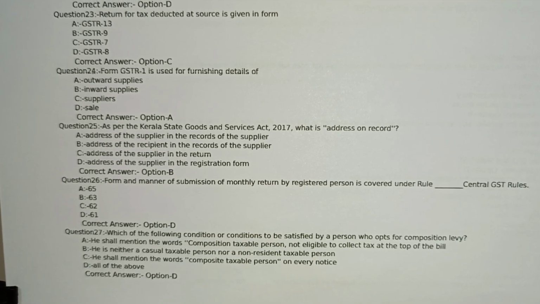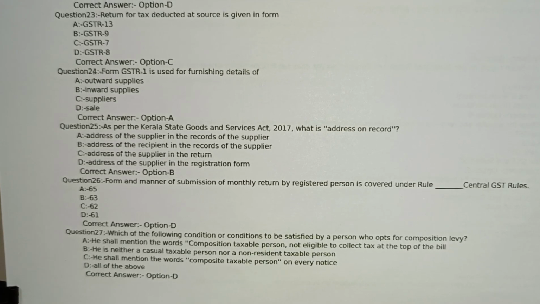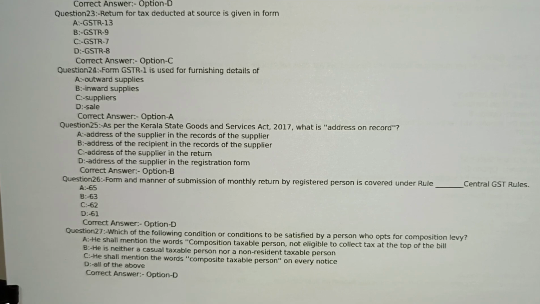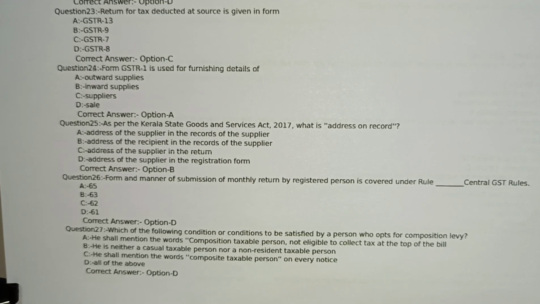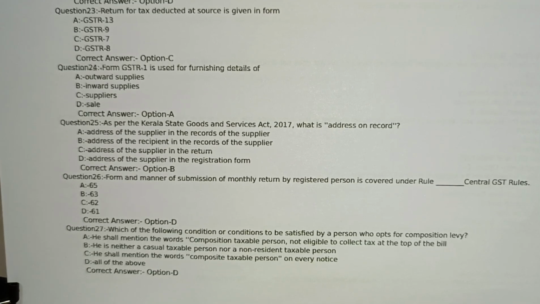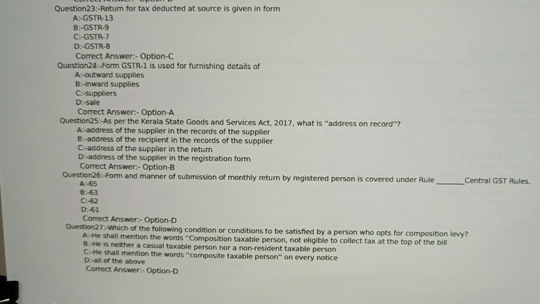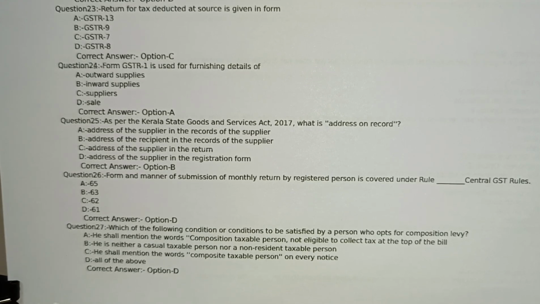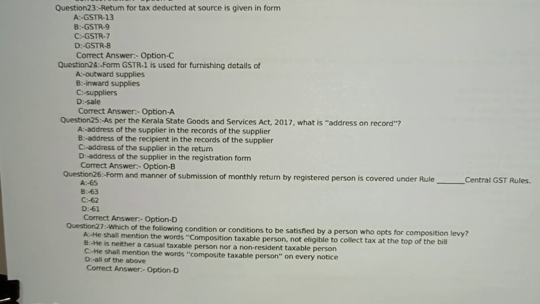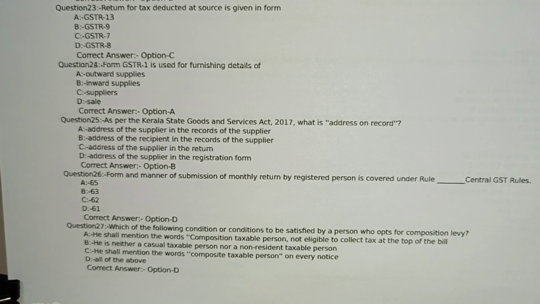Question number 27. Which of the following condition or conditions to be satisfied by a person who opts for composition levy? Option A. He shall mention the words composition taxable person not eligible to collect a tax at the top of the bill. Option B. He is neither a casual taxable person nor a non-resident taxable person. Option C. He shall mention the words composite taxable person on every notice. Option D. All of the above. Correct answer option D. All of the above.